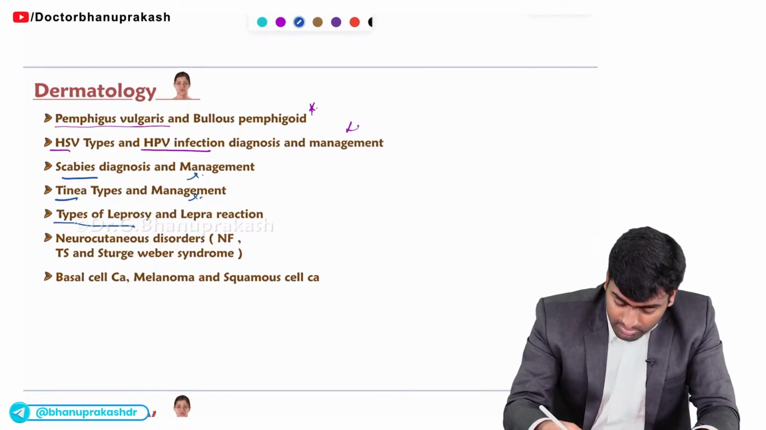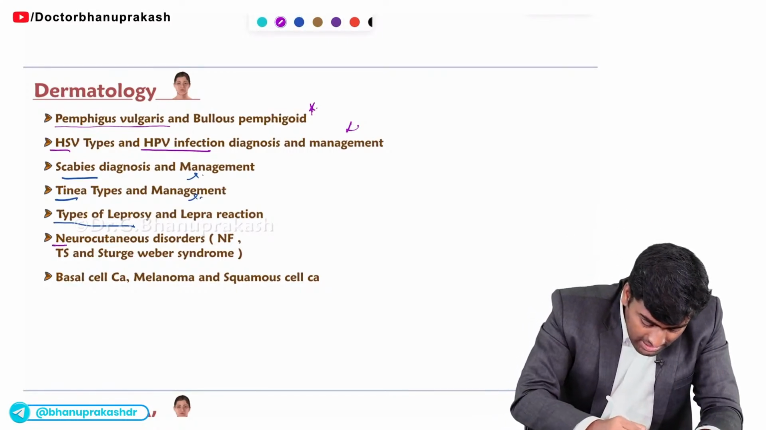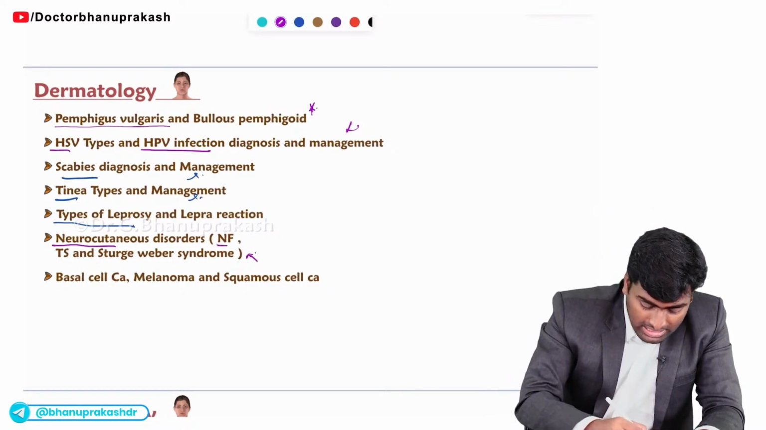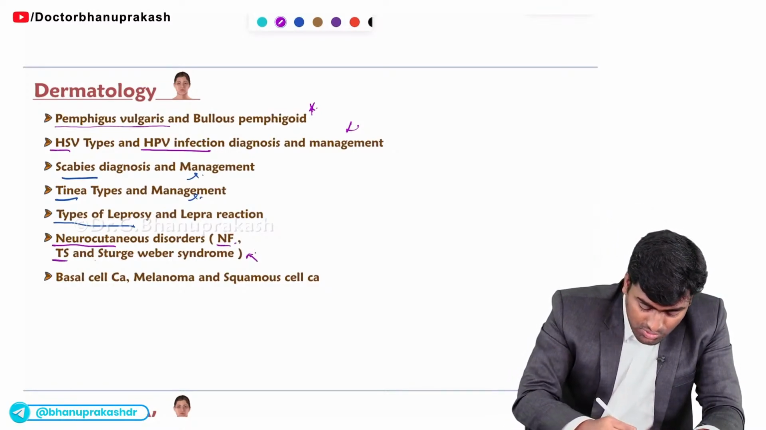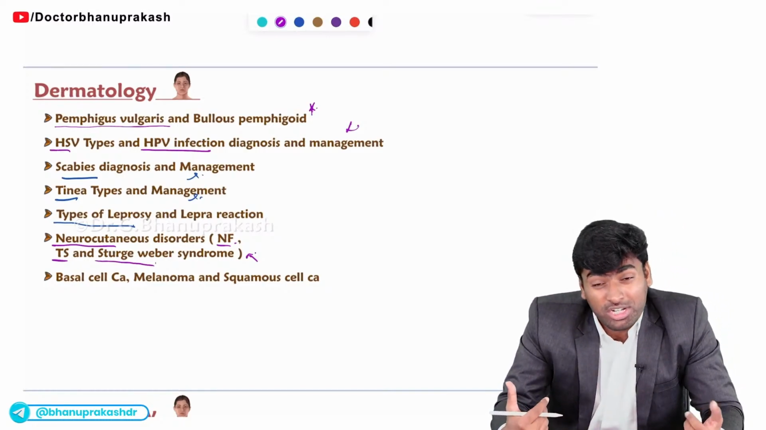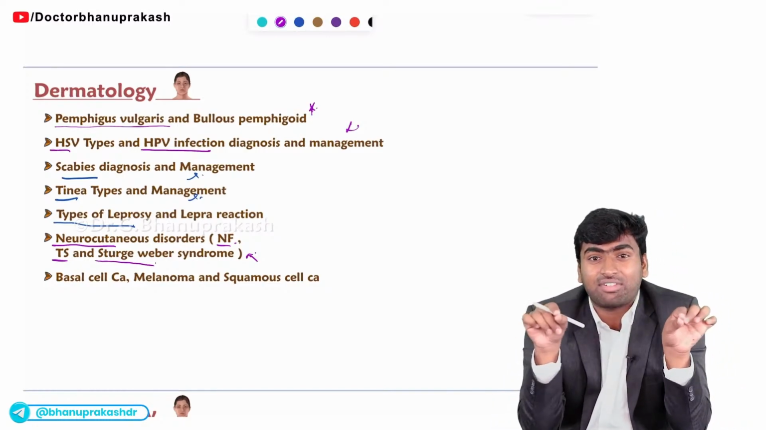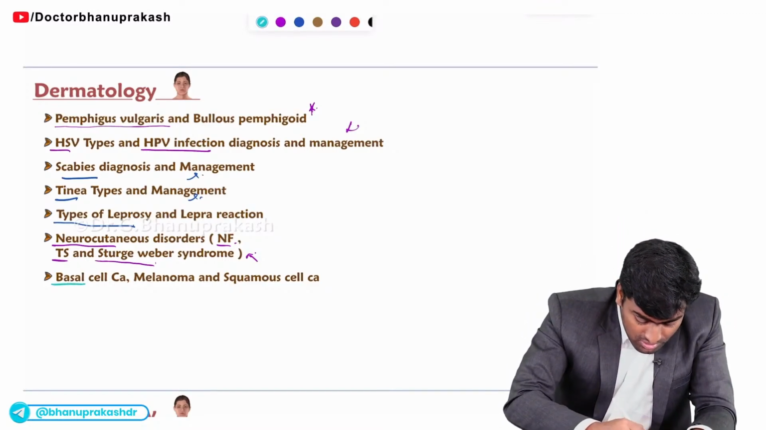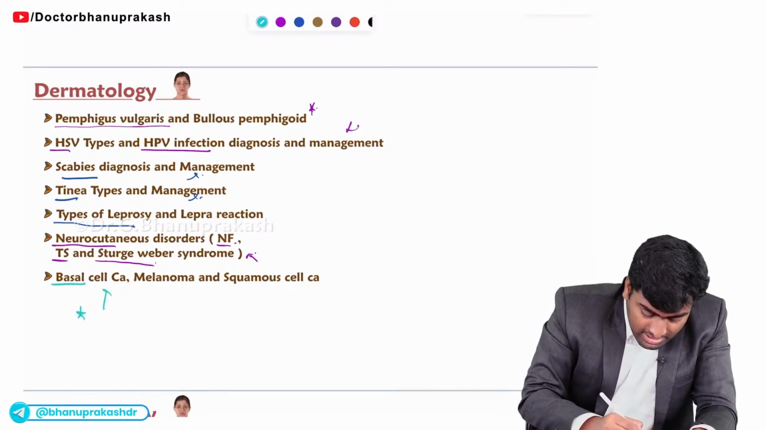Fine. And the final point is the neurocutaneous syndromes. Okay, neurocutaneous syndromes: NF1, NF2, tuberous sclerosis, and Sturge-Weber syndrome. How will you be able to differentiate these types of neurocutaneous diseases, and what are the classical findings you should know of? Fine. And about tumors, you must know about basal cell carcinoma.